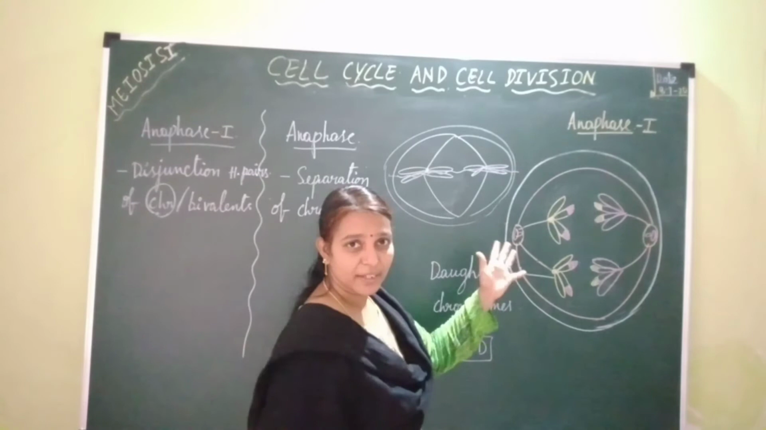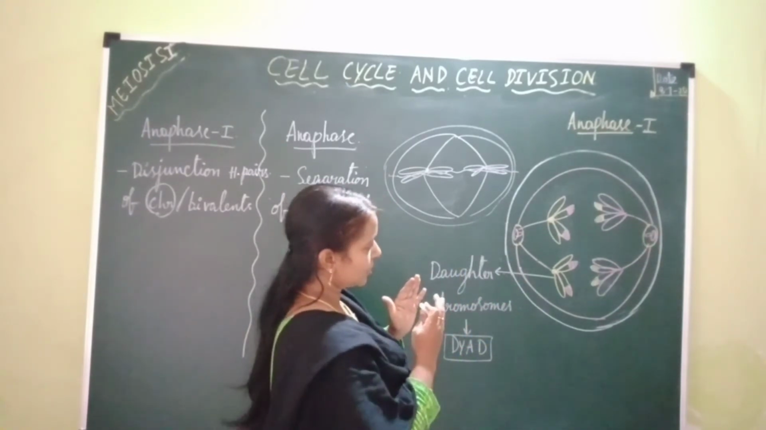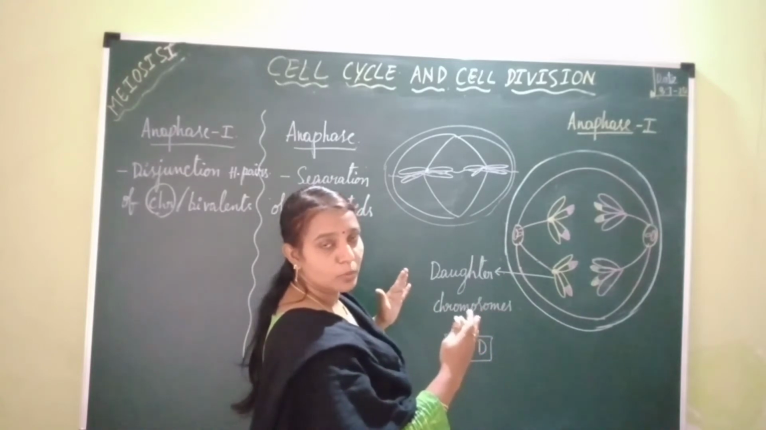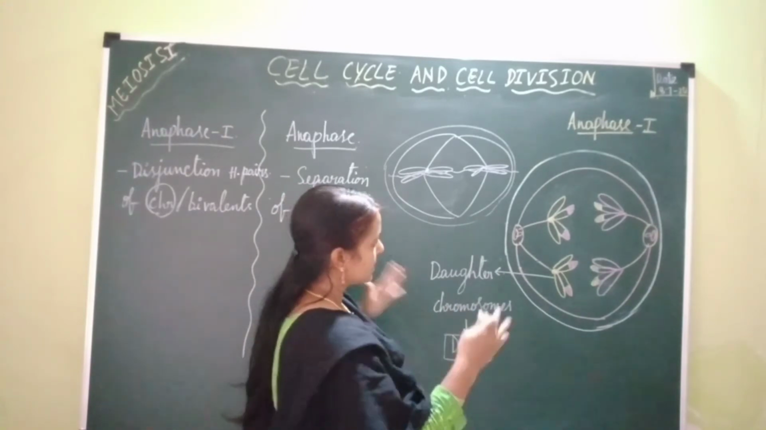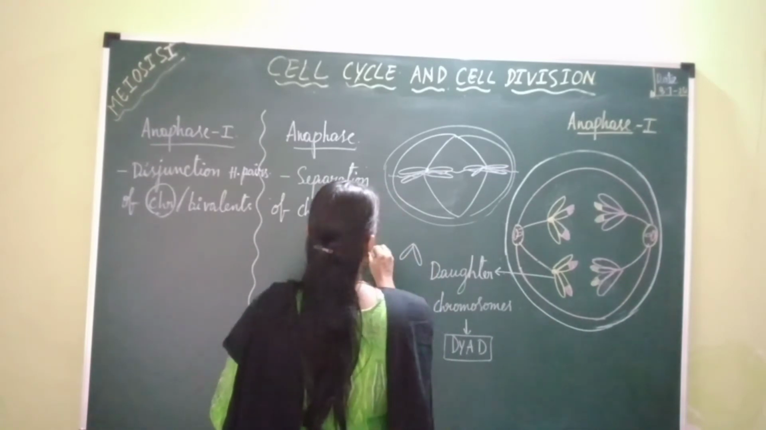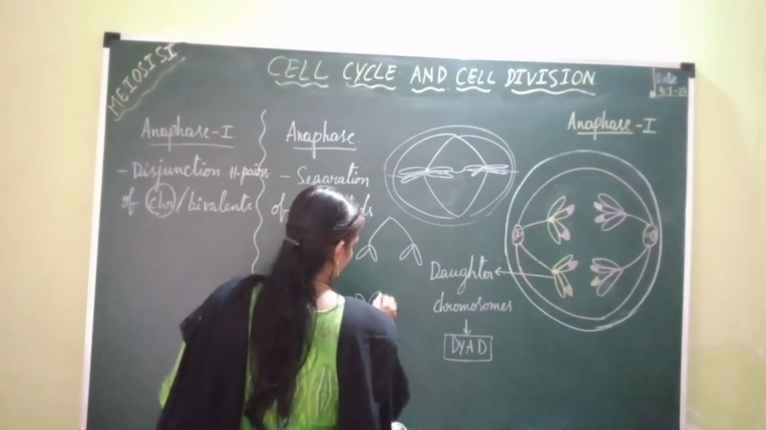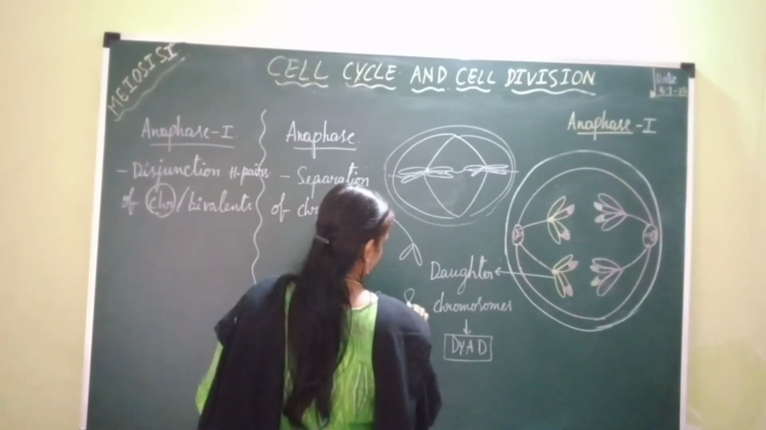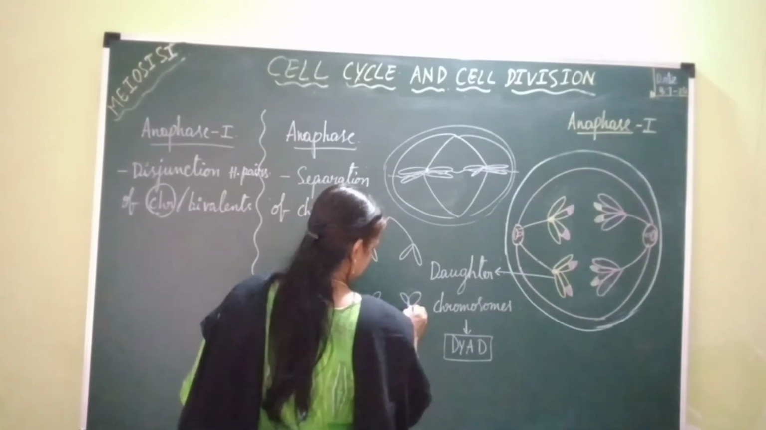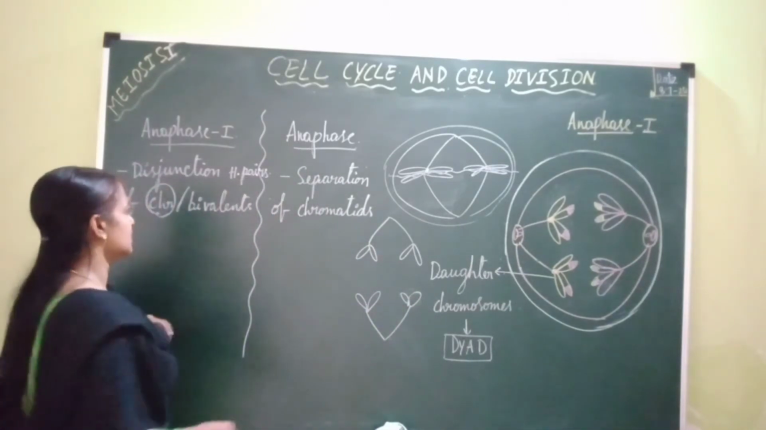But here in anaphase 1 there is no splitting of the centromere. Here there is breakage of chiasmata, due to which homologous pairs of chromosomes undergo disjunction and start separating from one another. Like this, these chromosomes start separating from one another and move towards two opposite poles of the cell. So what is happening? Separation of chromosomes is taking place.